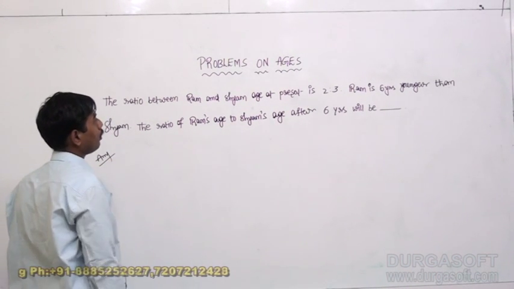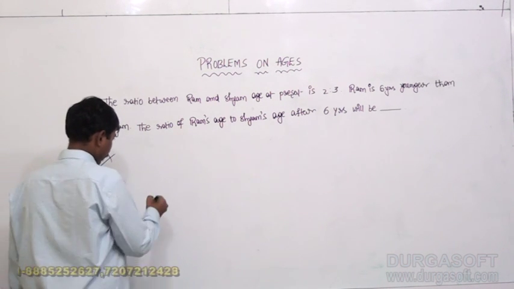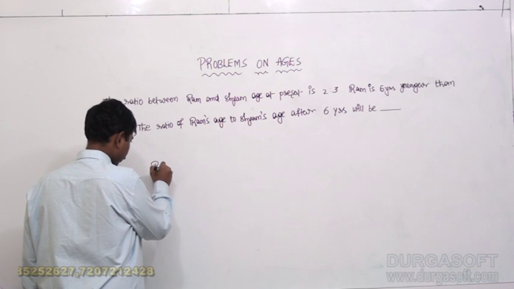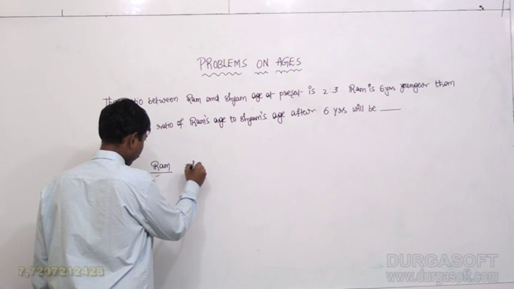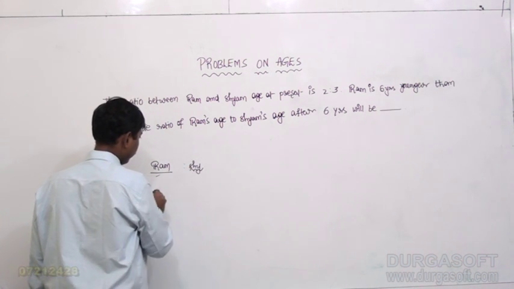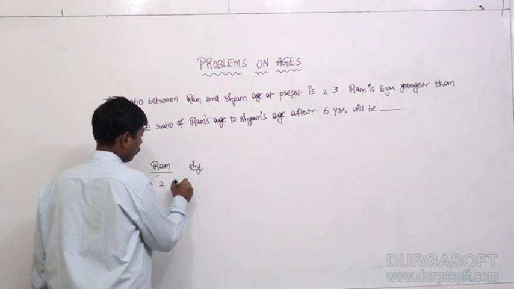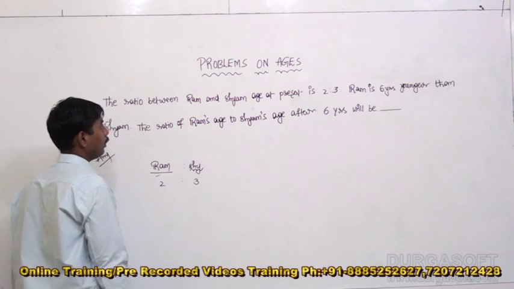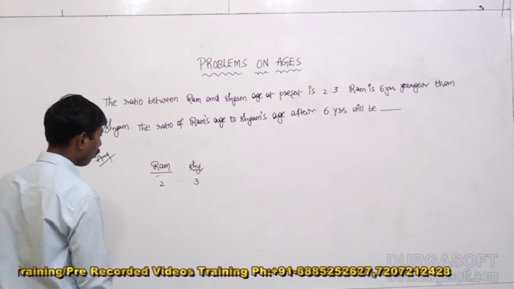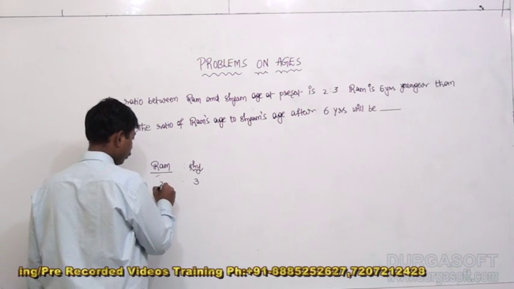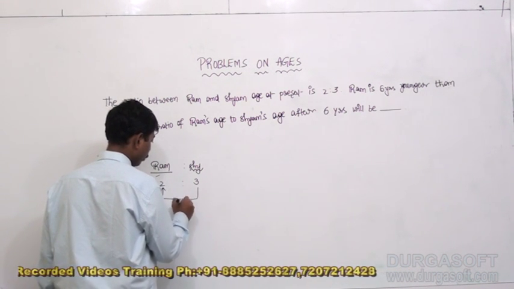When I talk about Ram and Shyam's age at present being 2:3, Ram is at present 2 parts of age, and Shyam is at present 3 parts of age. Ram is 6 years of age younger than Shyam, right?